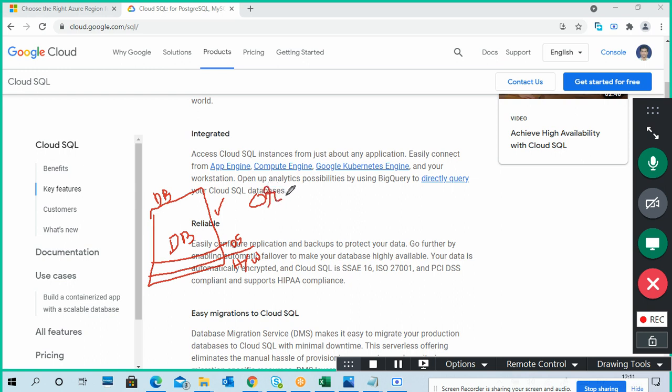Oracle database, Oracle SQL, we call this one. So the Oracle database engine. SQL is a query language, and of course MySQL, depending upon your requirement. Which one do you want to install? MySQL, Oracle SQL, or Microsoft SQL Server?